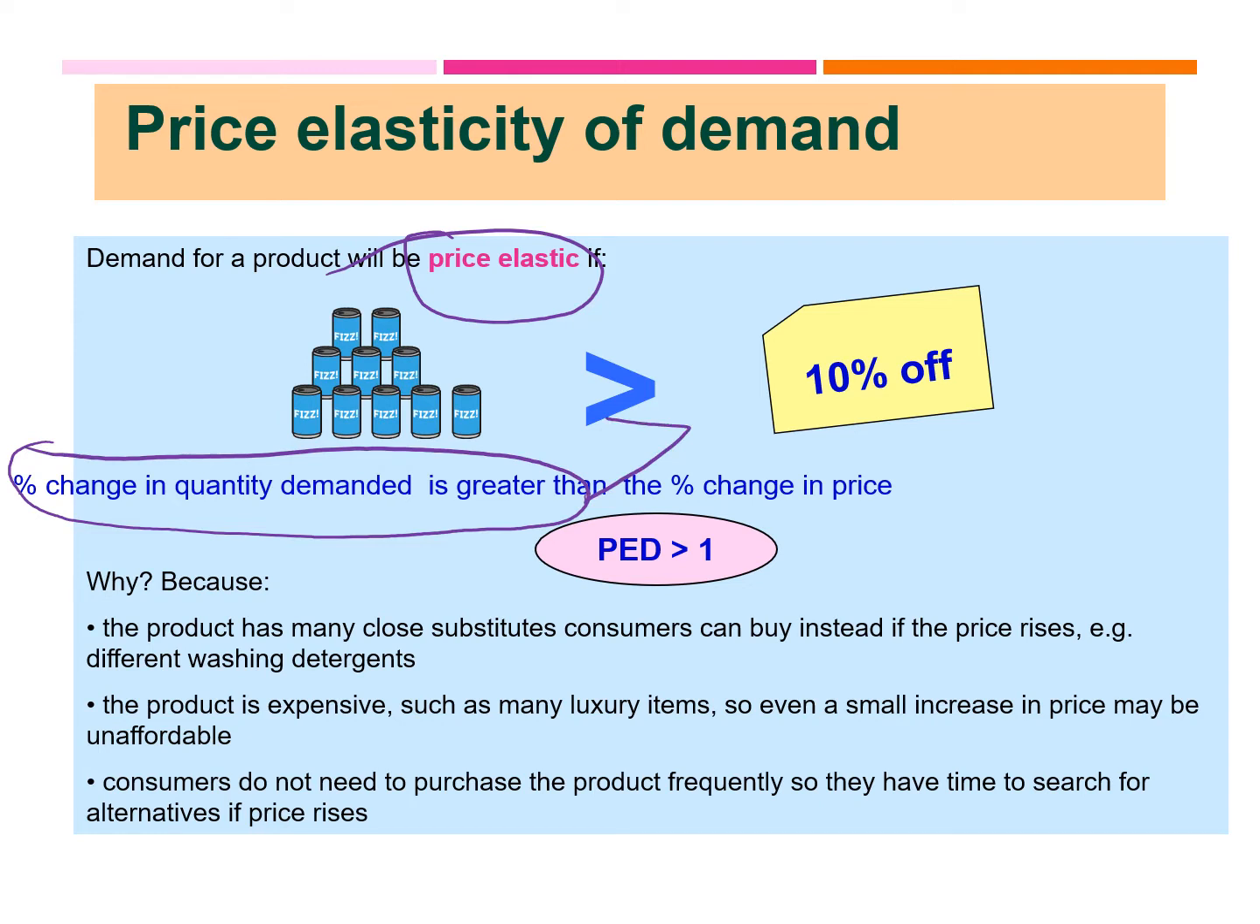in price. And also, there could be one more factor: that consumers do not need to purchase the product frequently. So they have time to search for alternatives if price rises. So this factor would be about time, and it's either you can wait or you cannot wait. You have to buy the product right now. The moment I can wait and I am looking for other products, this means that your demand would be elastic.